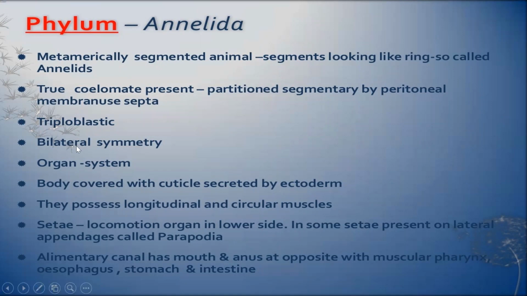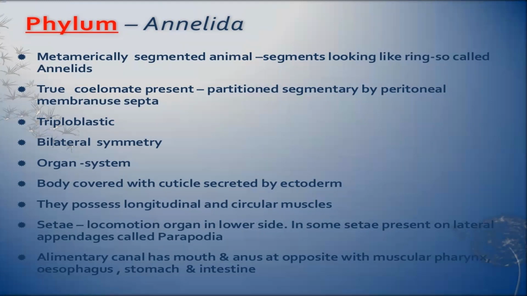Triploblastic, bilaterally symmetrical, organ system level of organization. Body covered with cuticle secreted by ectoderm. They possess longitudinal and circular muscles. For locomotion, they have setae (CT) on the lower side, and on some of them there are lateral appendages present, which are known as parapodia. Movement takes place through parapodia.